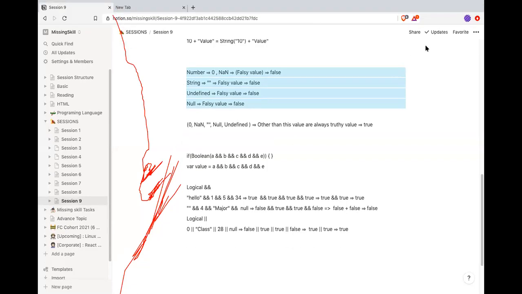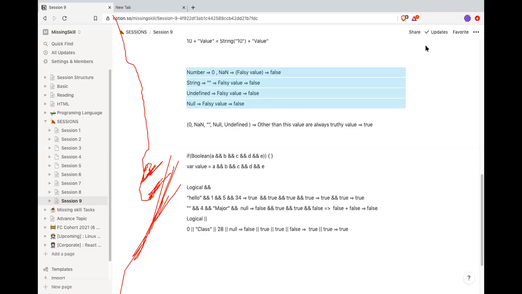All right. So from the number primitive type, 0 and NaN are falsy values. From string, the empty string is a falsy value. Undefined is a falsy value. Null is a falsy value. Any other value than these is always a truthy value.